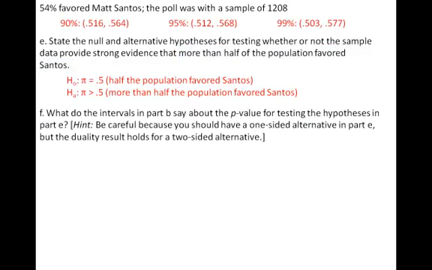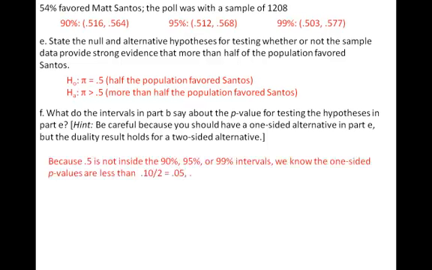So what can we say about the p-value for testing these hypotheses based on our earlier confidence intervals? Remember, 0.5 was not inside any of these intervals, but we want the one-sided p-value, so we could do 1 minus the confidence level, but then divide that by 2 to get the one-sided p-values.